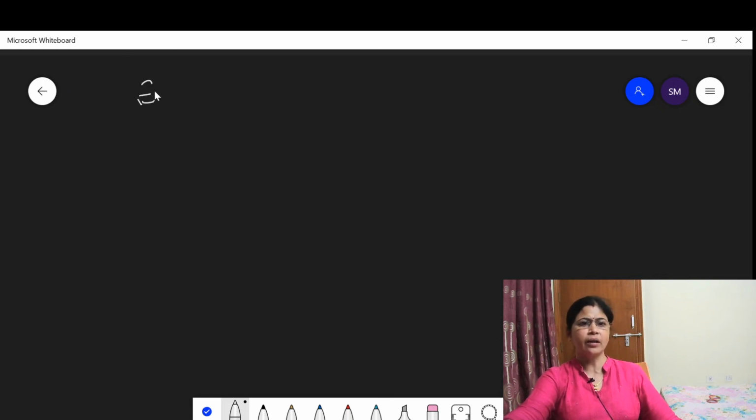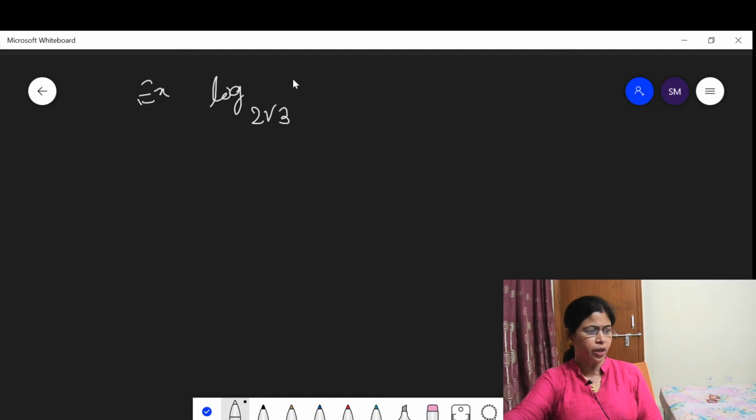Suppose here another example is given, log base 2 root 3 of 1728 which is equal to x. Here you have to find out the value of x.